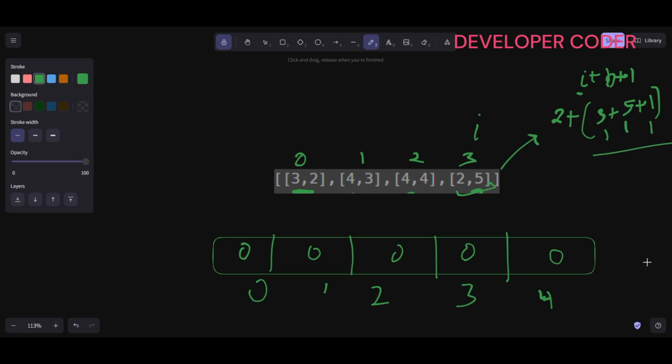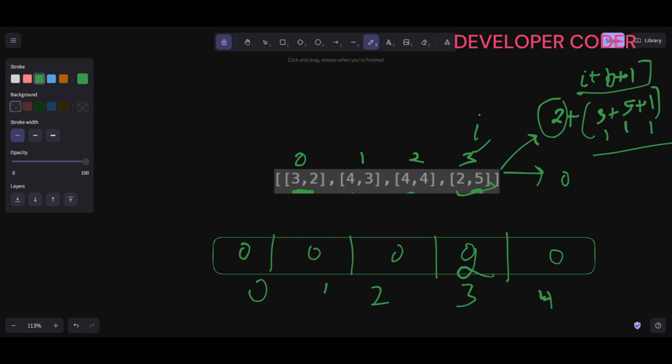At 9 there is no index here, so that simply means I'm not going to use this. If I'm taking this then 2, and if I'm skipping this then 0. From take and skip, max is 2, so I will update 2 at 3 index.